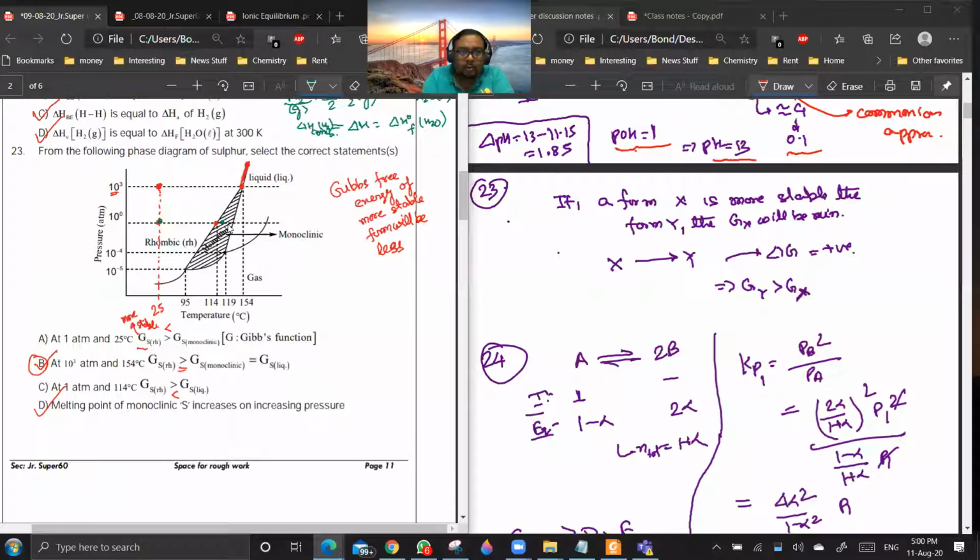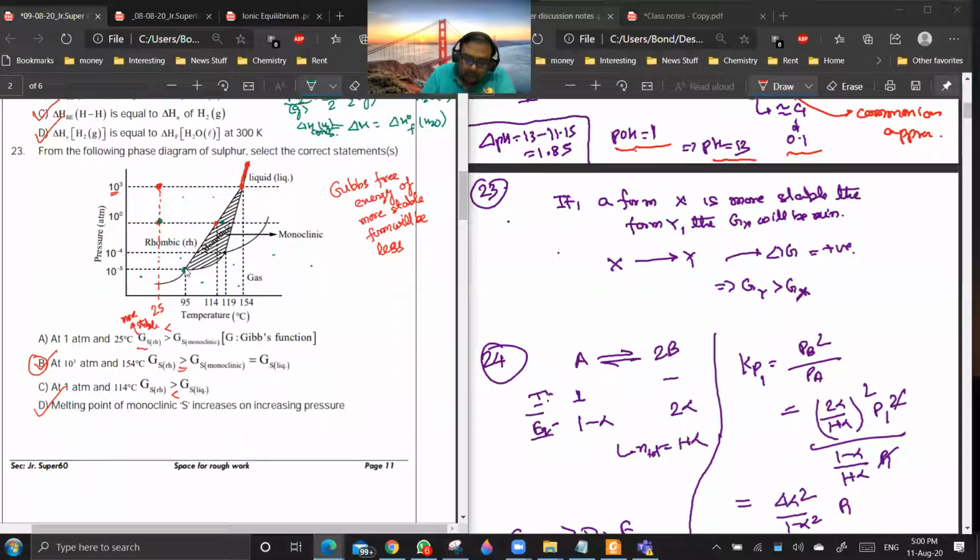Can you say which region belongs to rhombic sulfur and monoclinic sulfur? See, it is written here. All the zone from here to here to here, it is all rhombic sulfur. Similarly, all the zone here, here, here, all is gas, from temperature 95 and above.